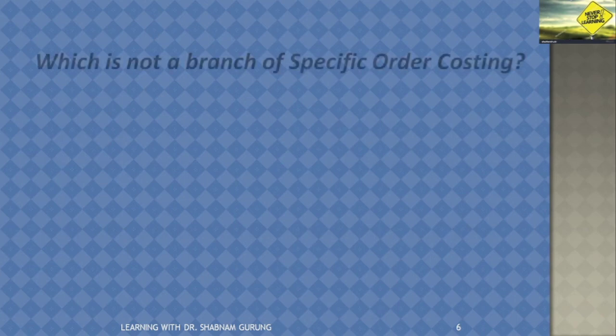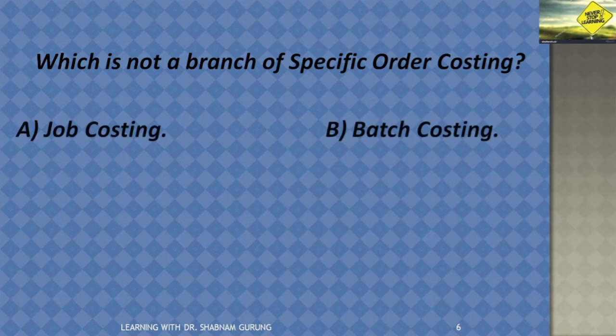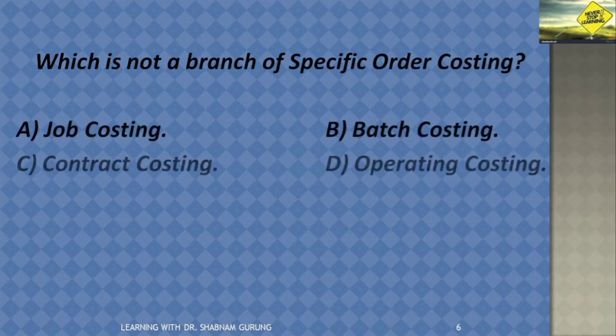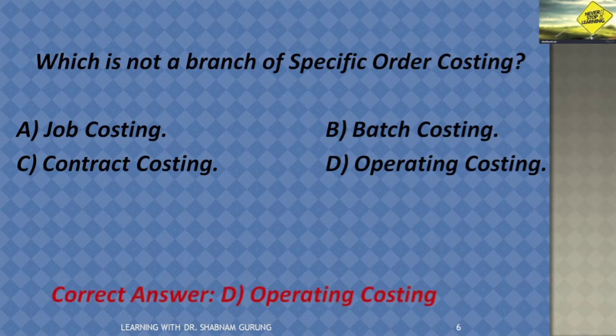Next is which is not a branch of specific order costing? A. Job costing, B. Batch costing, C. Contract costing and D. Operating costing, and the answer is option D. Operating costing. Why? Because operating costing is applied in those industries or organization units who want to calculate the cost of each and every operation. So it does not depend upon the specific order of a particular customer. The correct answer is operating costing.